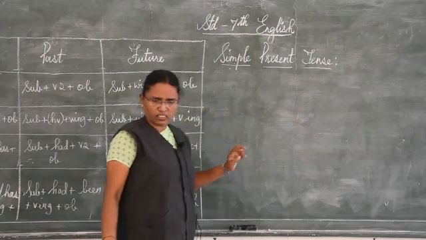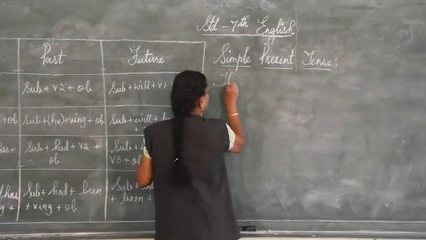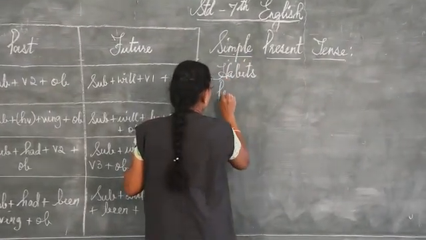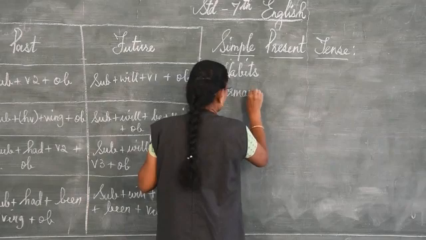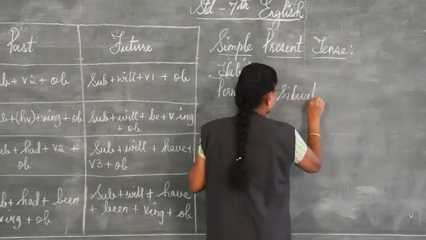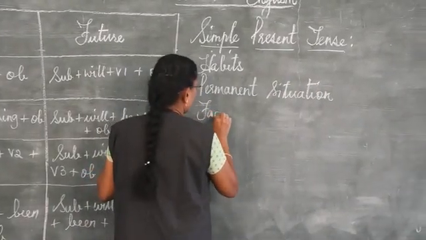Under simple present tense you have habits, permanent situation, and you have facts.